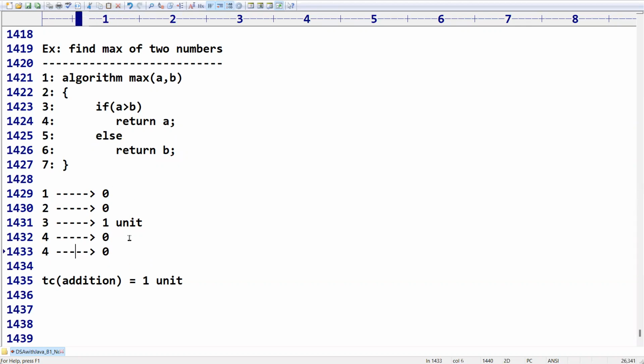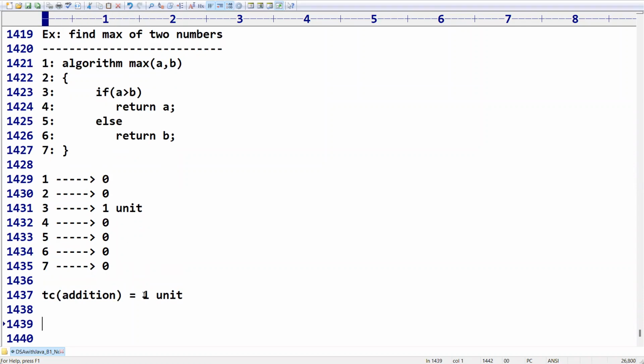For the fifth line, it is going to take 0 because we don't have any condition. For the sixth line, it is going to take 0. For the seventh line, it is going to take 0. And the total unit of time we require is nothing but 1 unit. We are just going to check this condition. If the condition is true, it is going to print A as the result. Suppose the condition is false, it will return the value B. So for this operation only time is required, right?